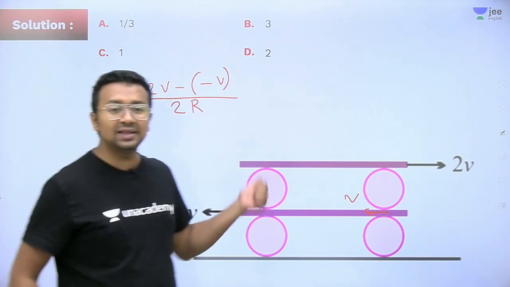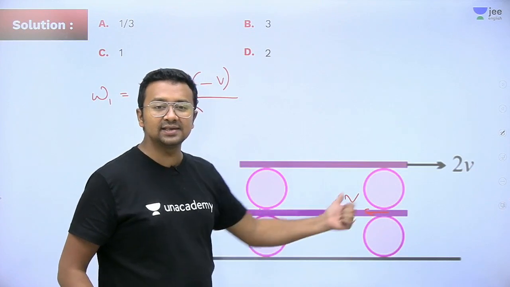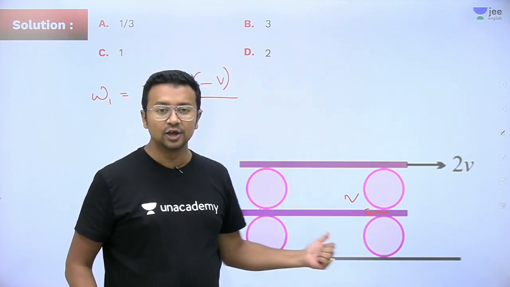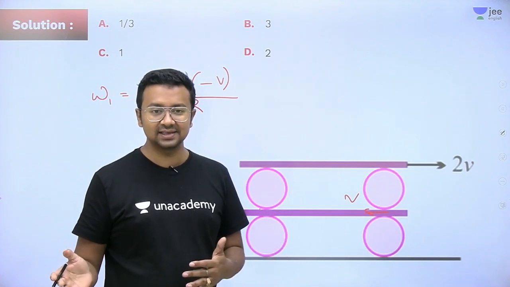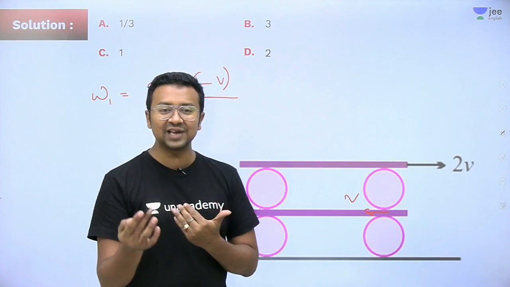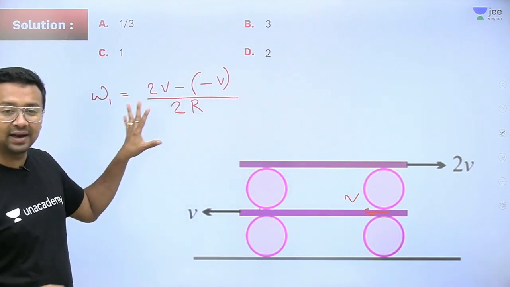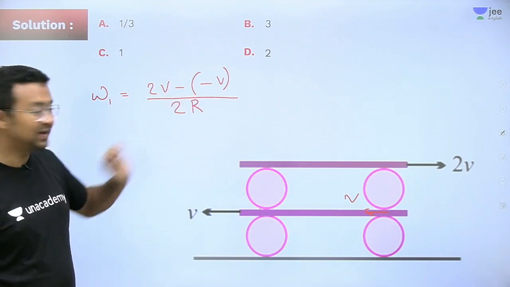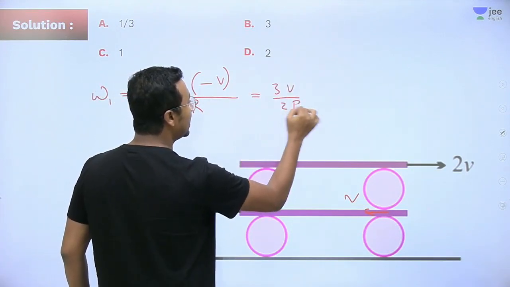Achha, students, all these cylinders are basically identical, right? So they will all have the same radius. If they had different radii, the question would have been more challenging. Maybe we can call it advanced level. But now let me look at it from the JEE perspective only. So what will be this value? This will be 3v divided by 2r.